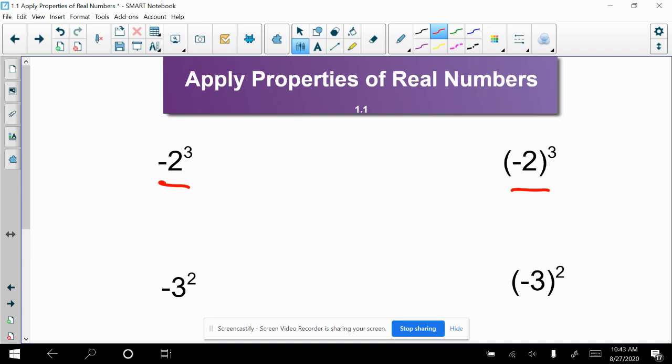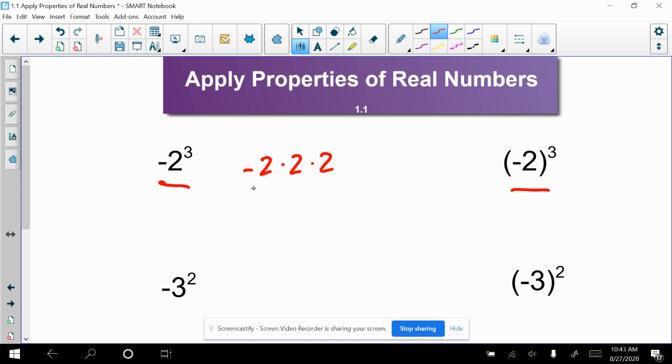Well, we know that exponents come very early in the order of operations. Exponents come before anything to do with the subtraction symbol. So what this question is actually asking is you're going to take the number 2 to the third power, and it's going to have a negative sign in front of it. So 2 to the third power is 2 times 2 times 2, and then this negative sign is still going to be out front.